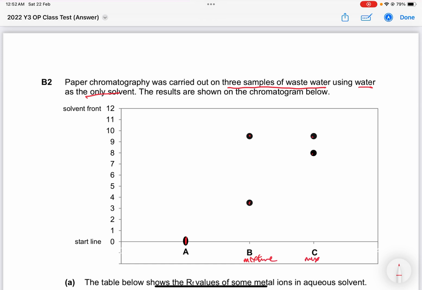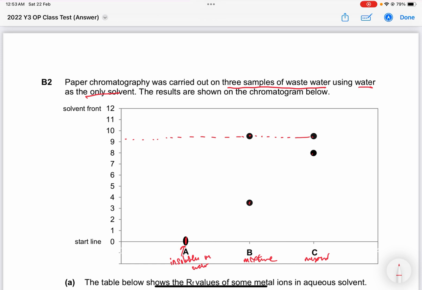C is also a mixture as well. For A, what I know is that the spot didn't move, right? So generally, I don't think this spot is definitely insoluble in water. Okay, that's why the chromatography has no results. What other thing do I know is that if I were to take my ruler and measure, okay, take my ruler.